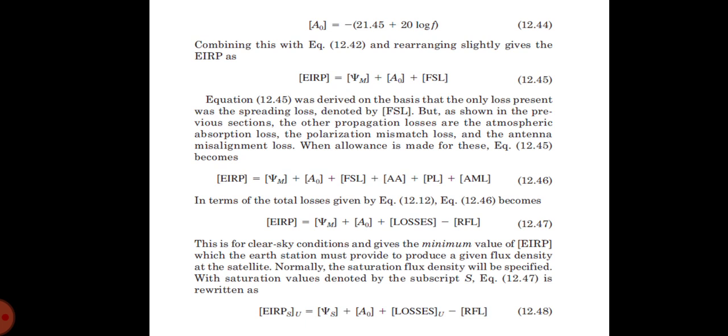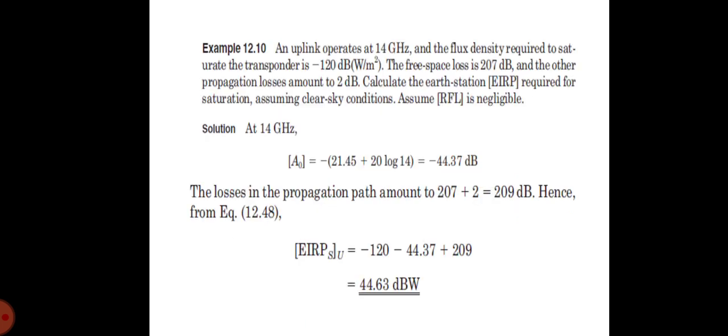Normally, the saturation flux density will be specified with saturation values denoted by the subscript S. We can rewrite that equation as EIRP_S of U is equal to Ψ_S plus A0 plus losses of U minus RFL. Now, let us look into an example. Here they have given us an uplink that operates at 14 GHz, and the flux density required to saturate the transponder is minus 120 dBW per meter squared, and the free space loss is 207 dB and the other propagation losses amount to 2 dB. We have to calculate the earth station EIRP required for saturation assuming clear sky conditions.